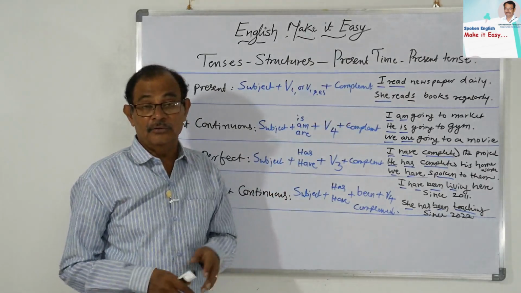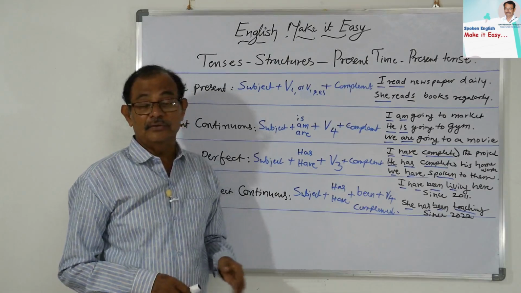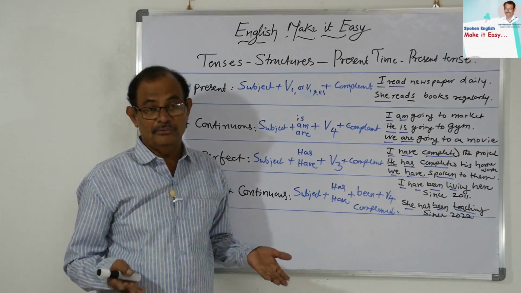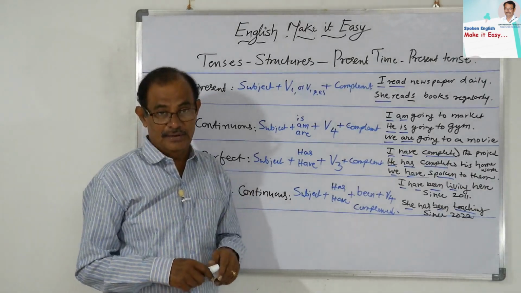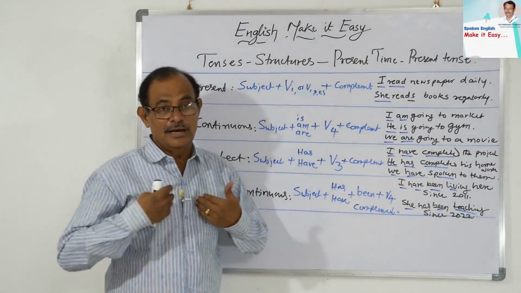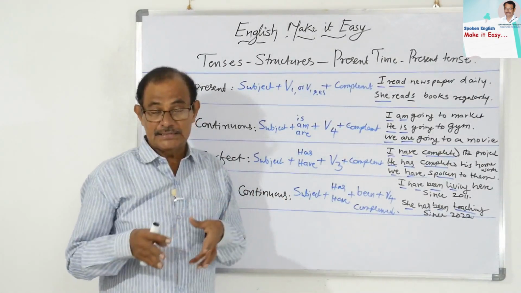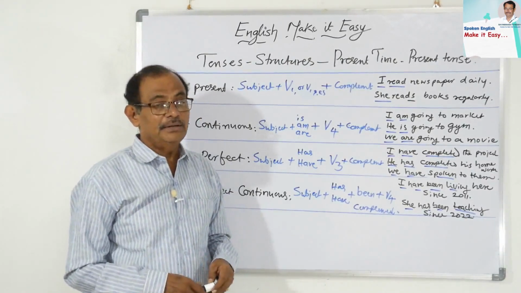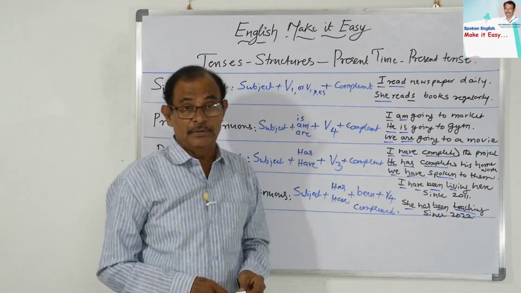Then complement. Without a complement the sentence is always incomplete. Suppose I say I go to park, the structure is simply I go. Then the question arises, where do you go? So the sentence should be sensible, complete and convey a total meaning. I read newspaper daily.